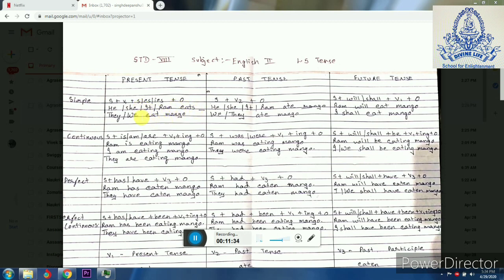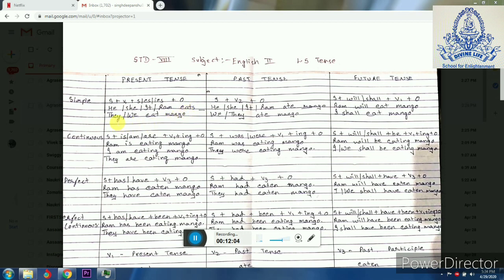If the sentence is the baby cries, there we will have IES, and if the subject is babies, then we will say cry, C-R-Y. In plural subject, we don't add S, ES or IES. In singular subject, we add S, ES or IES in the verb.